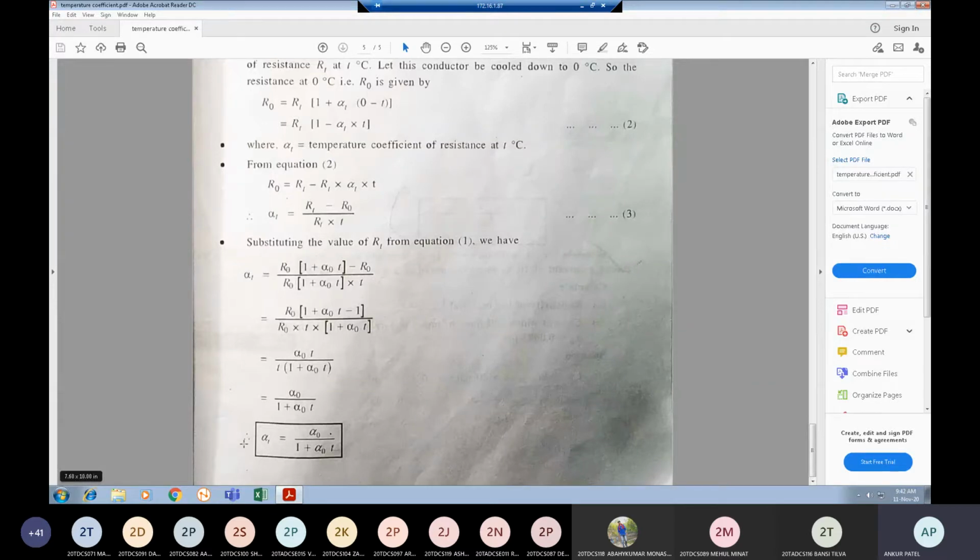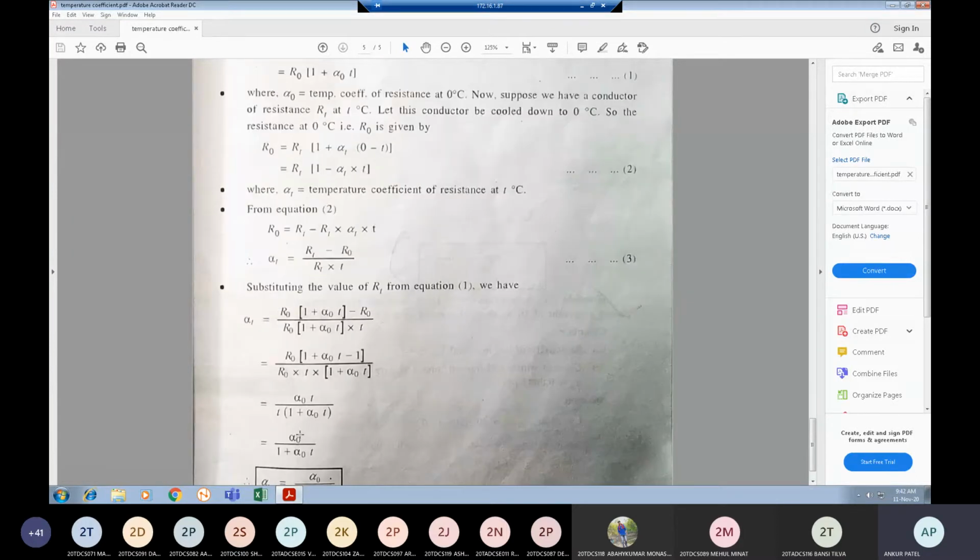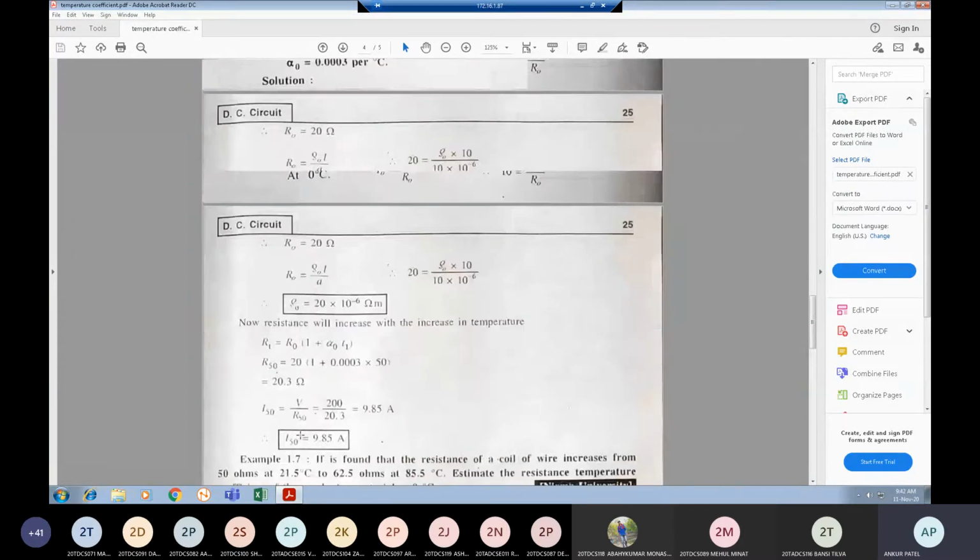Now you can derive from this equation for alpha T1 and alpha T2. At different temperatures, the temperature coefficient is given by alpha T is equal to alpha 0 divided by (1 plus alpha 0 into T). Now we will see for alpha T1 and alpha T2. This is already derived, so we'll take it as a reference and go for alpha T1 and alpha T2.